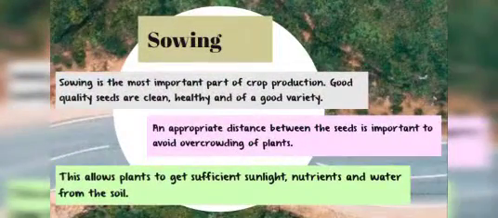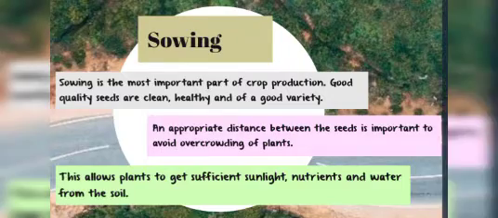Next, sowing. Sowing is the most important part of crop production. Good quality seeds are clean, healthy, and of good variety. An appropriate distance between the seeds is important to avoid overcrowding of plants. This allows plants to get sufficient sunlight, nutrients, and water from the soil.